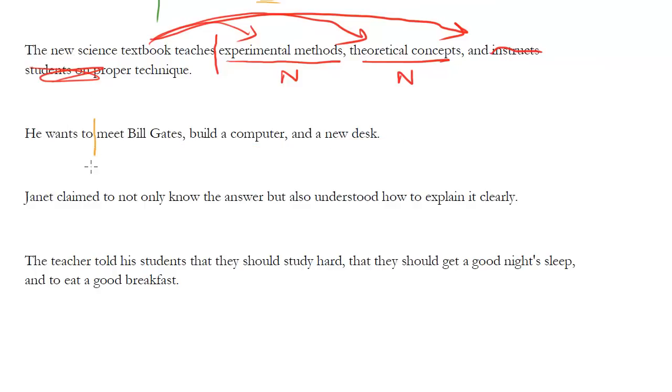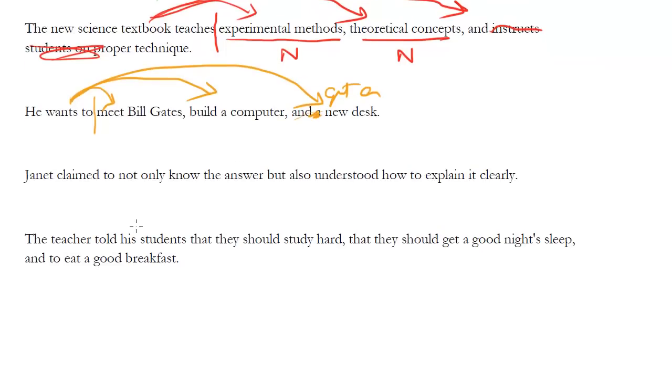So the stem is actually he wants to, right? He wants to meet Bill Gates. He wants to build a computer. He wants to a new desk. No. So we'd have to add a verb here, like say get a new desk or buy a new desk.